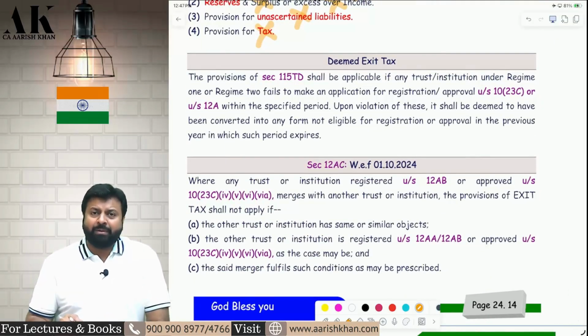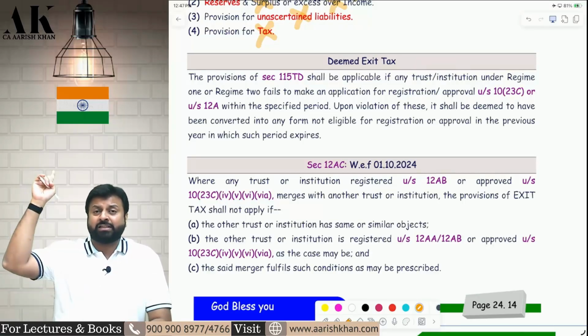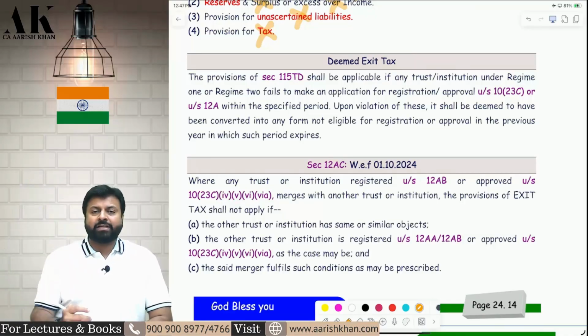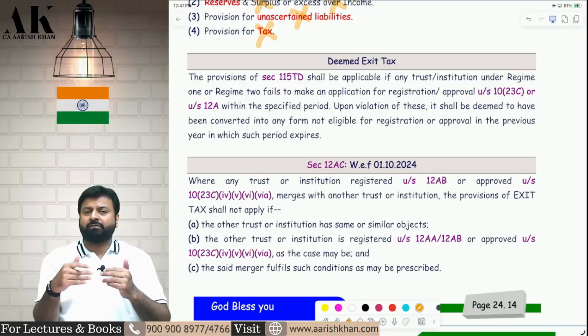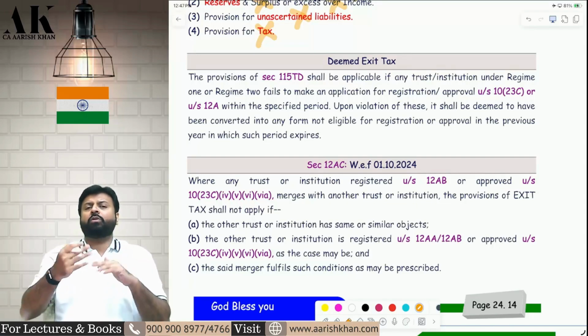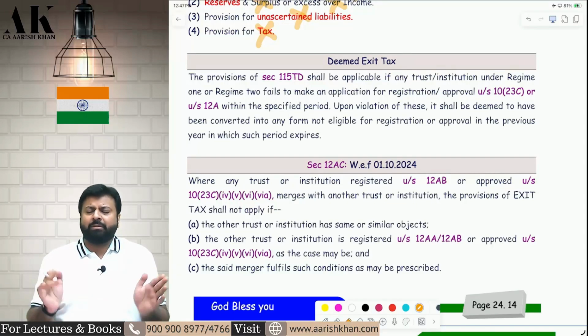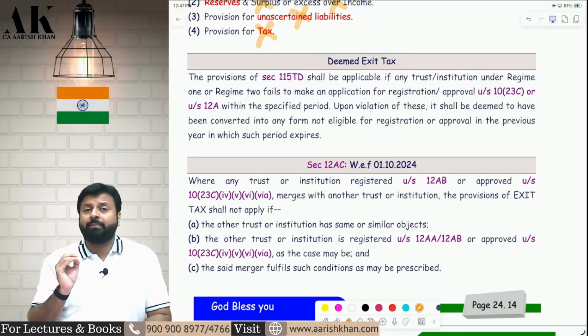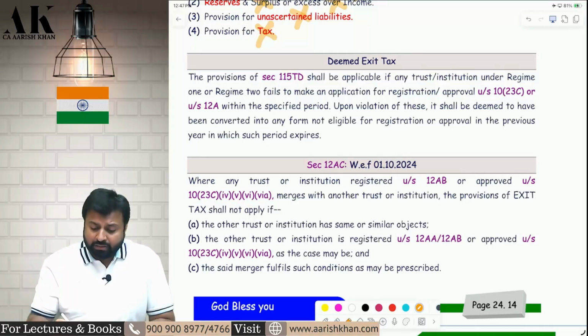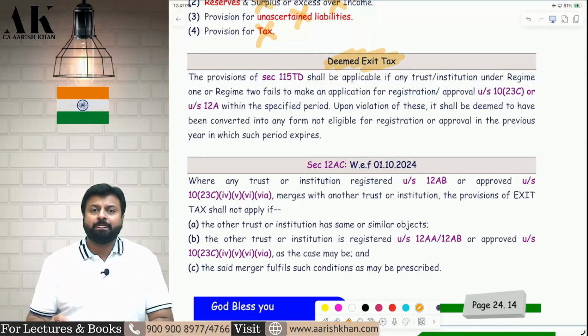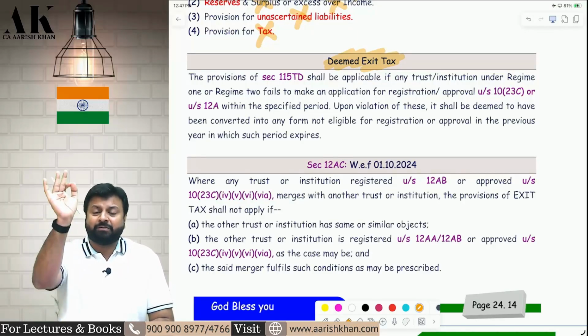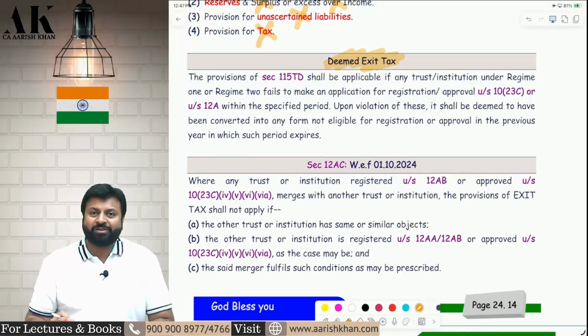Now you know that you have to make an application for registration of trust under various cases. First of all, existing trusts have to make an application by 30th June 2024. All trusts which have been registered since 1961 have to get themselves re-registered by 30th June 2024. Then provisionally registered trusts have to come for registration after 2.5 years. Then finally registered trusts have to come for registration after 4.5 years. So there are a lot of time limits for making an application for registration. Now, if you don't apply for the trust registration within time, you will be liable for deemed exit tax. The deemed exit tax provision will be applied on you and you will be liable to tax on that. I hope it is clear to all of you.